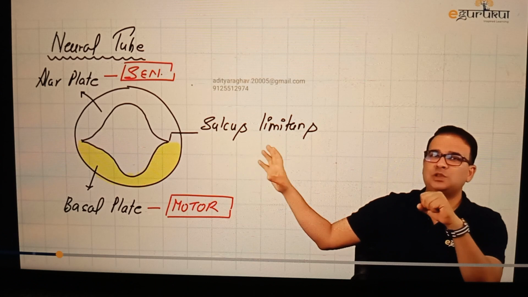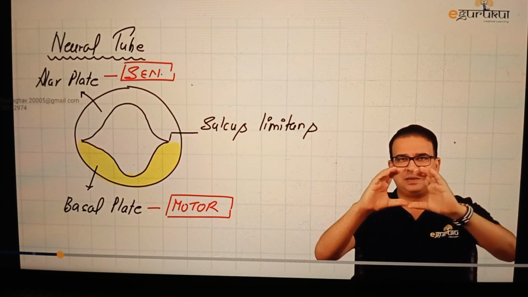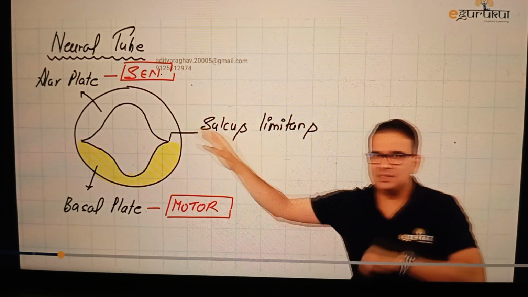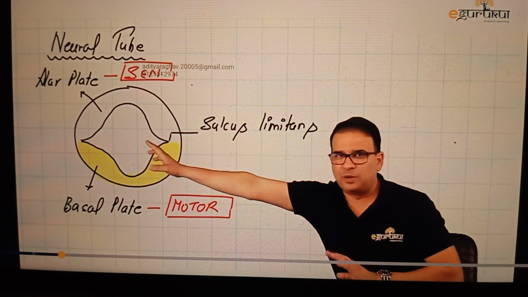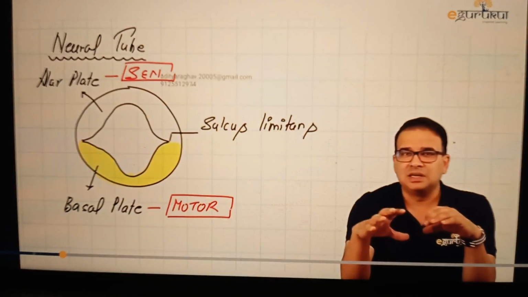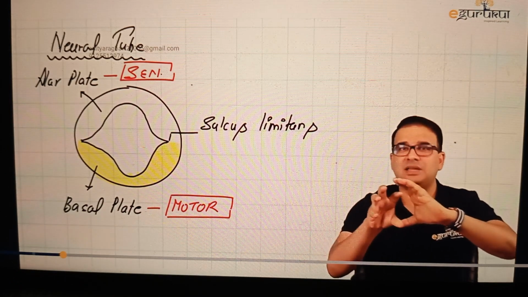Now the point is, this neural tube is not going to stay like this. Let us say this here is a neural tube. This is the dorsal part, which was the alar plate, and here we have a basal plate. If I say the neural tube is giving rise to spinal cord, it makes sense. Neural tube is circular, spinal cord is also circular, and the space in between will give rise to the central canal of the spinal cord. Fine, no problem. But if I say the same neural tube is giving rise to the brainstem, then this doesn't make much sense, because the brainstem is not exactly like this. There is no central canal in the brainstem. We have the 4th ventricle inside the brainstem.